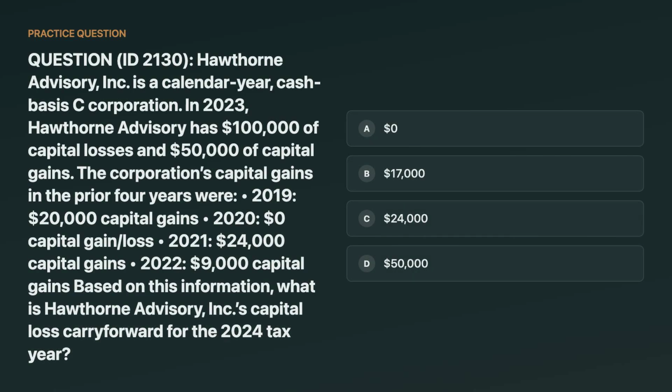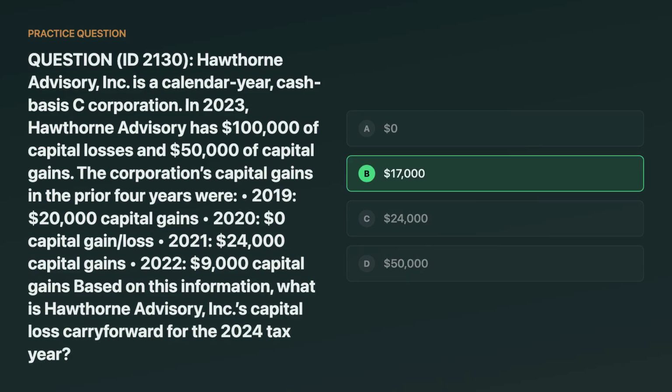Hawthorne Advisory is a C corporation. In 2023, it has $100,000 of capital losses and $50,000 of capital gains. Prior year capital gains were 2019, $20,000, 2020, $0, 2021, $24,000, 2022, $9,000. What is the capital loss carry forward to 2024? Think about it.